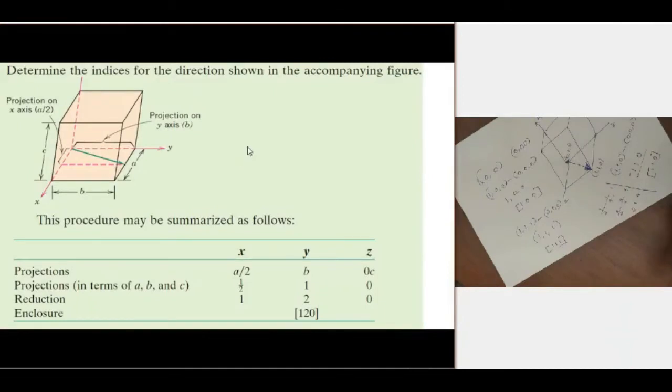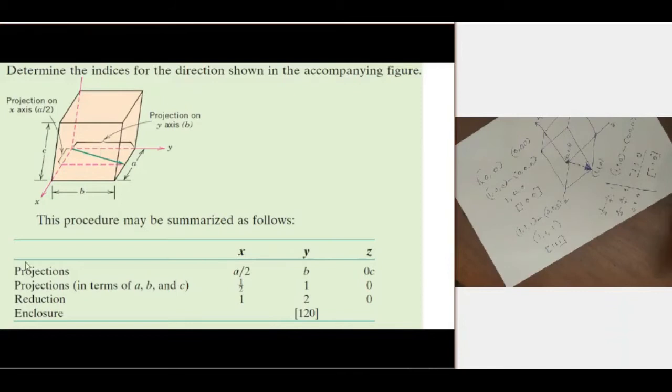For this one, the direction starts from 0, 0, 0 and ends at the middle of this edge, half of A, with the distance in y equal to b. It is the full unit length in the y direction and zero length in the z direction.